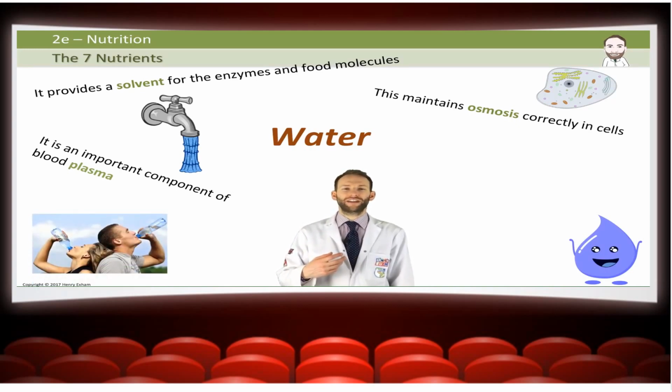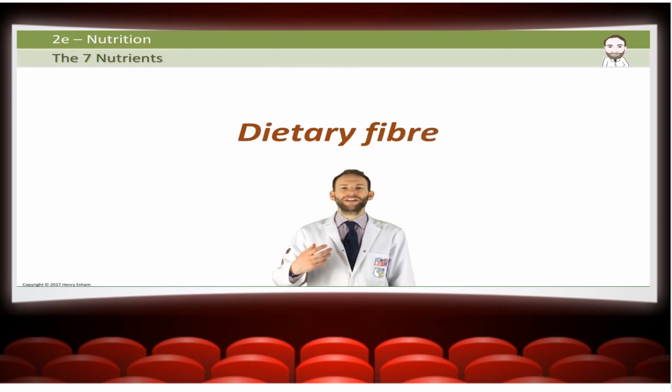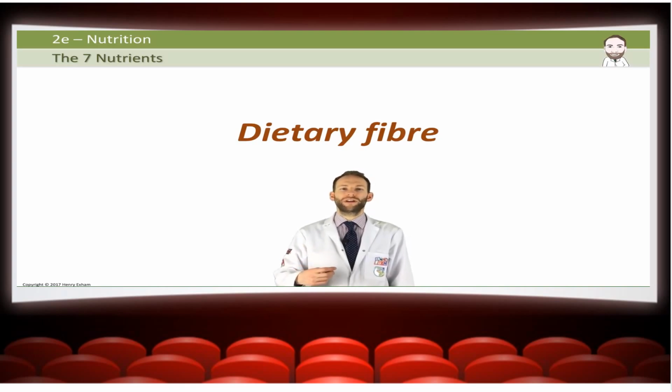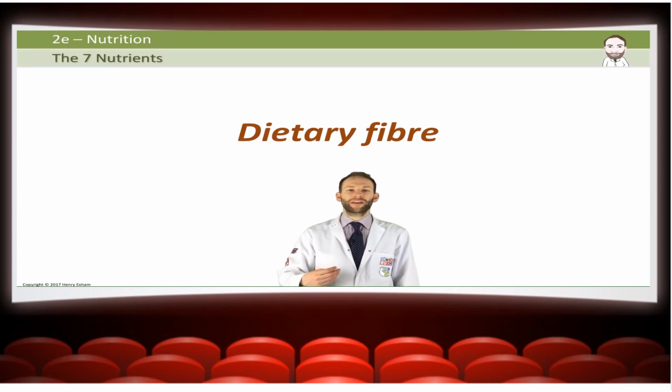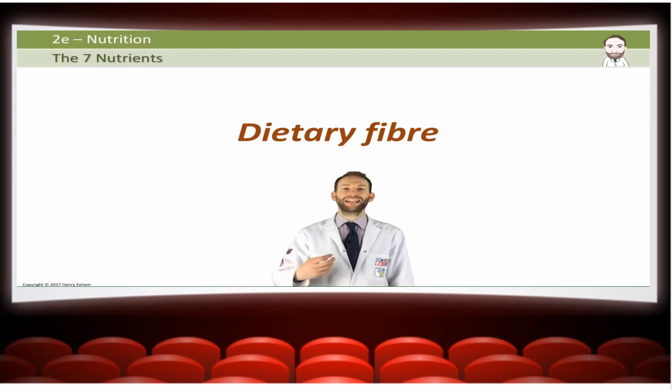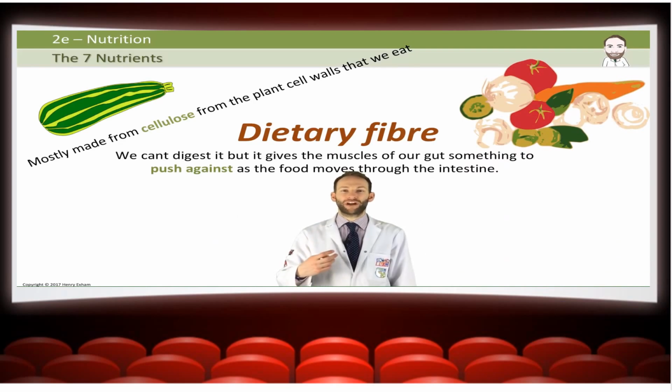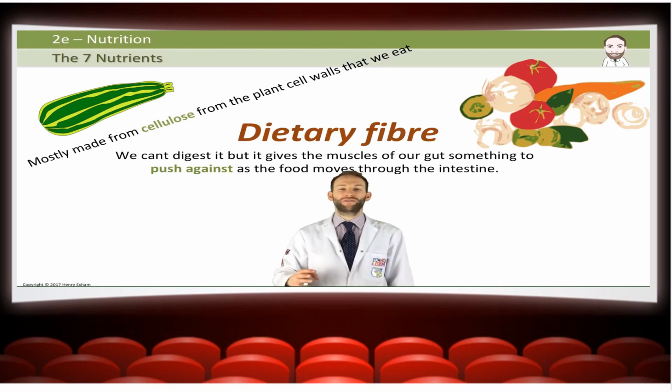The last nutrient you need to know about is fibre. Now, dietary fibre isn't actually something that you digest and absorb, but it's very, very important for maintaining what we call digestive transit. Your food needs to pass through the digestive system from your mouth to your anus, and to help it along that journey, we need the fibre. Now, you get it mostly from cellulose that's found in plant cell walls that we eat. So fruit and vegetables are very good sources of fibre, and like I said, it gives your gut something to push against so that it moves the food through the digestive system.